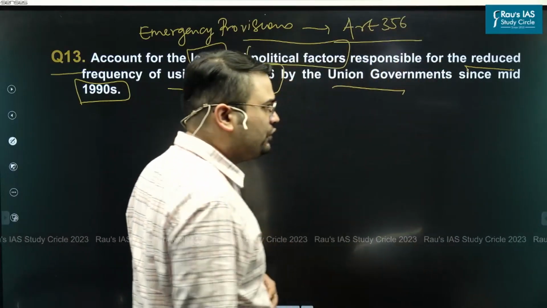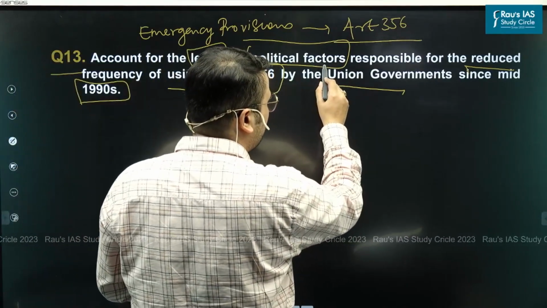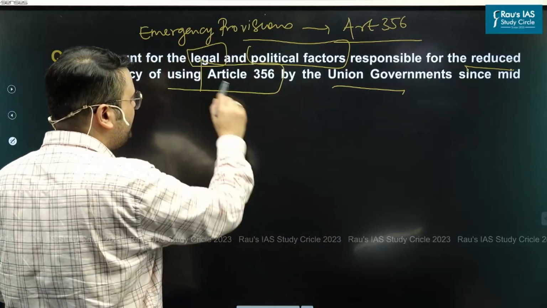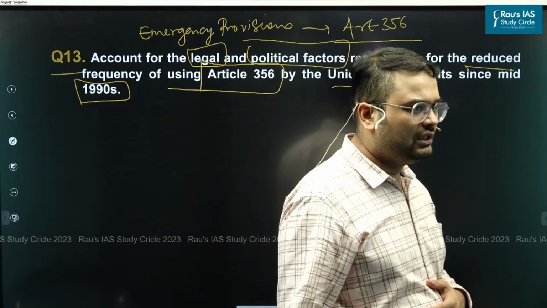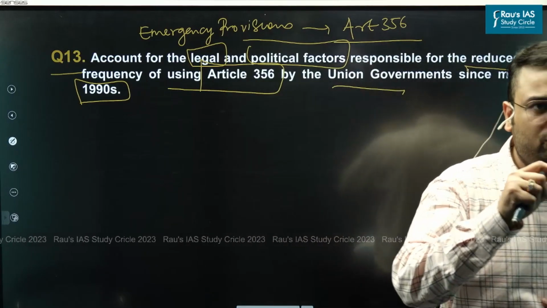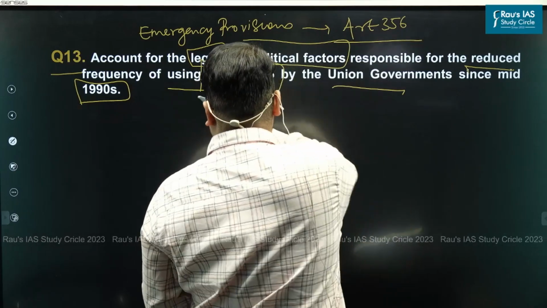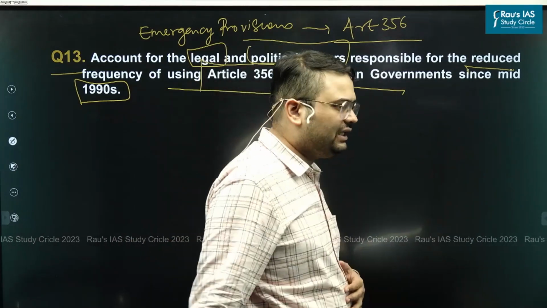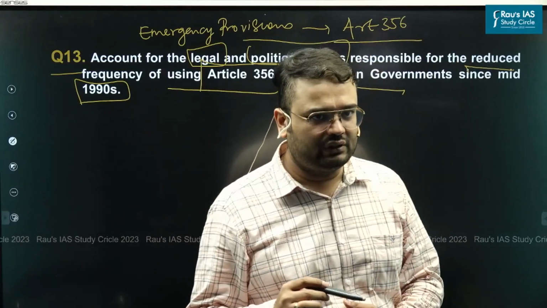What exactly is the question saying? The question is saying that since the mid 1990s, we see that there has been a decline in the use of Article 356 by government, and we need to list down the political reasons and the legal reasons why exactly there has been a decline in use of Article 356 by Union government.